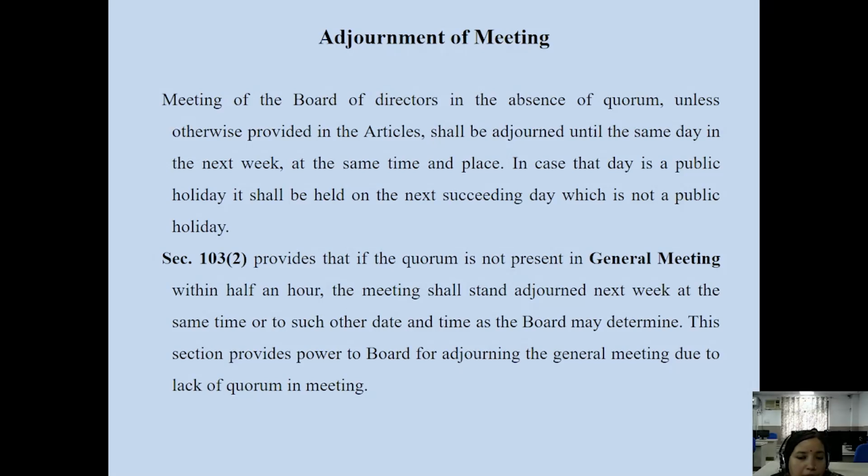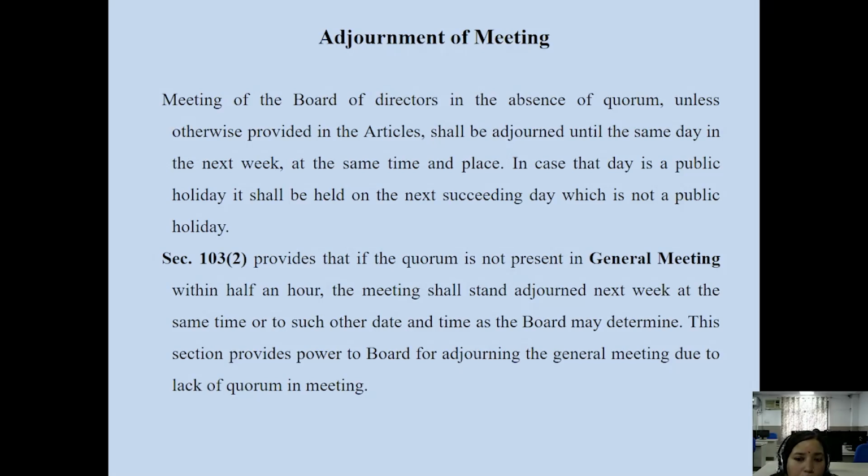And if the meeting is adjourned because fewer persons are present than the quorum required, in that case the meeting stands adjourned. An adjourned meeting is held on the same day, same time and same place next week. That is a condition for the adjourned meeting.